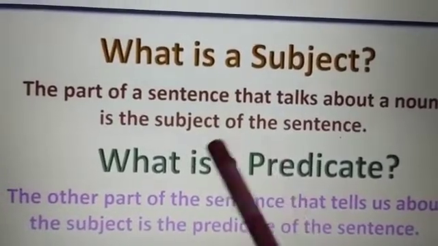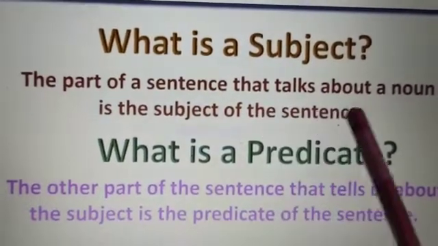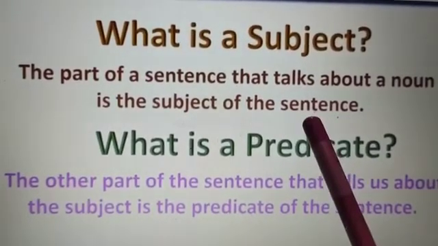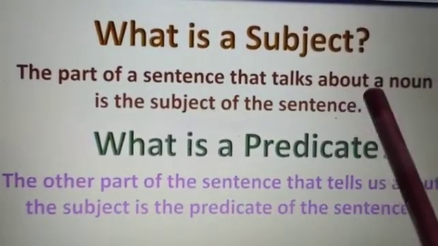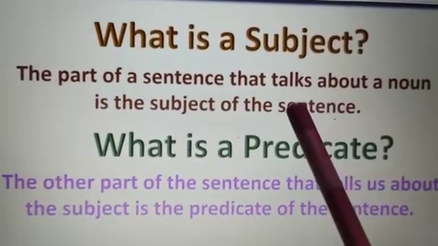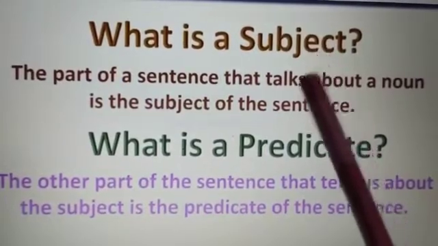What is a subject? The part of a sentence that talks about a noun is the subject of the sentence. Remember, Goldilocks ate the porridge. About whom were we talking? We were talking about Goldilocks. So here the subject is Goldilocks.